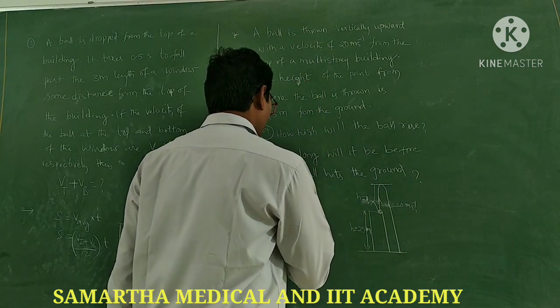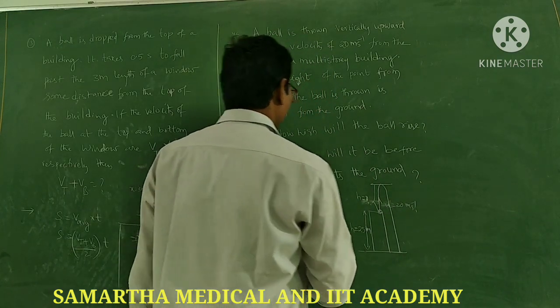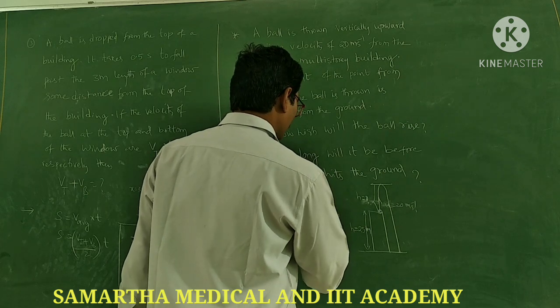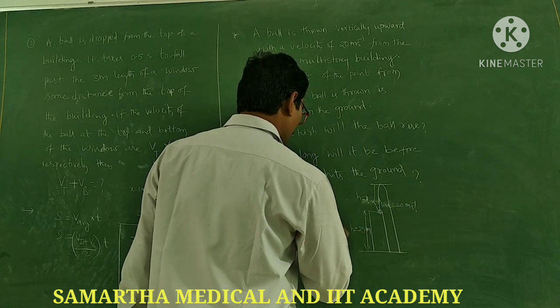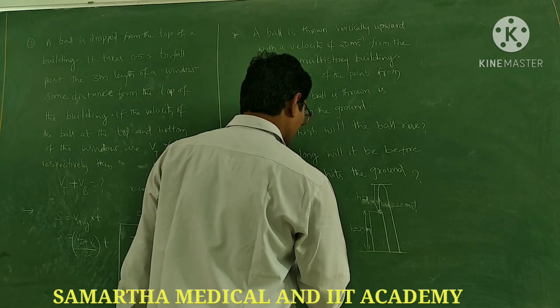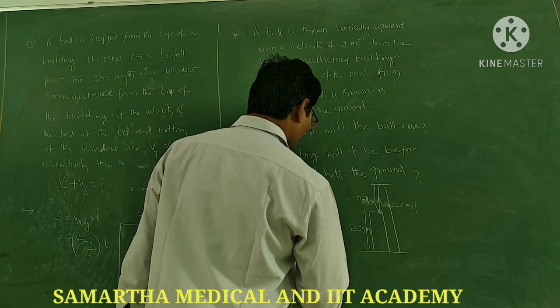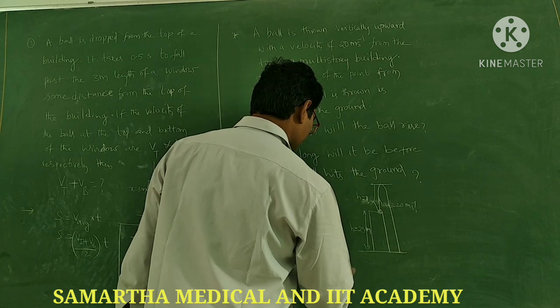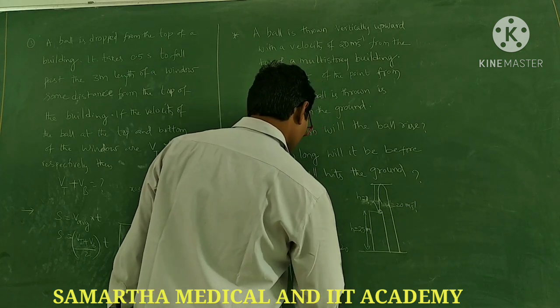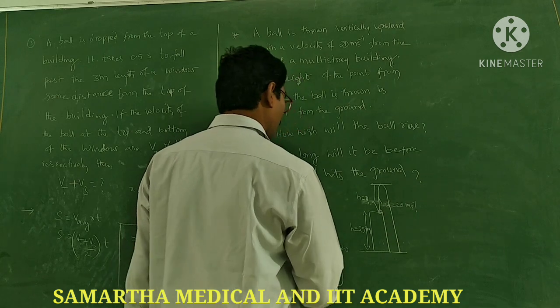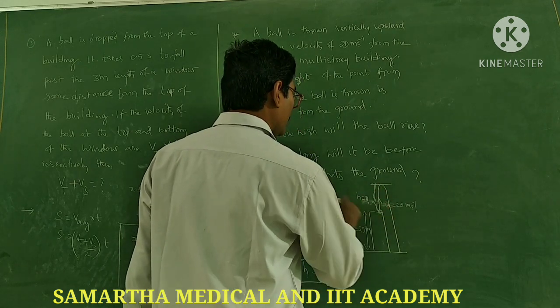So how high for this first question? H is equal to u square by 2g. What is u? 20. So 20 whole square by 2 into g, which is 10. 400 by 20, how much? 20 meters. So the height reached by the ball will be 20 meters.